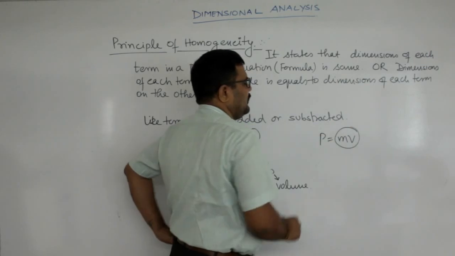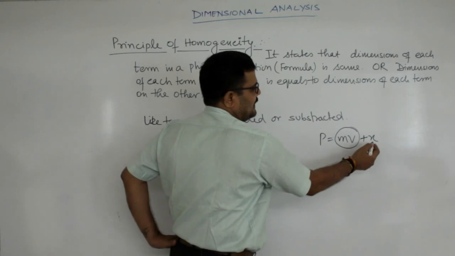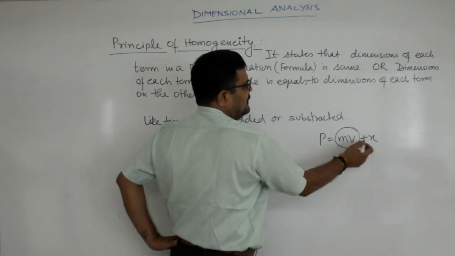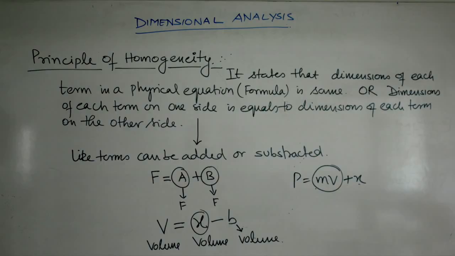If it is added with some quantity, say for example x, then this x is another term and mv is another term. Separately both will have the dimension of momentum. This is the principle of homogeneity.